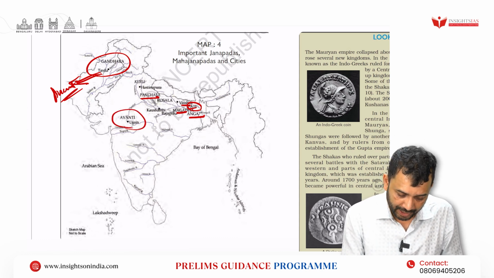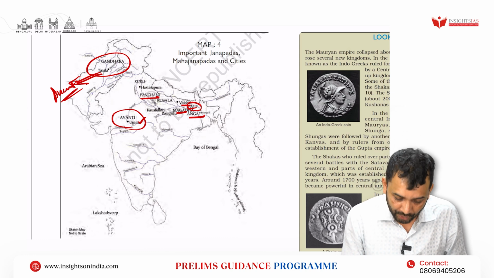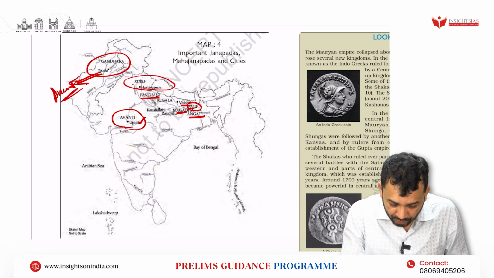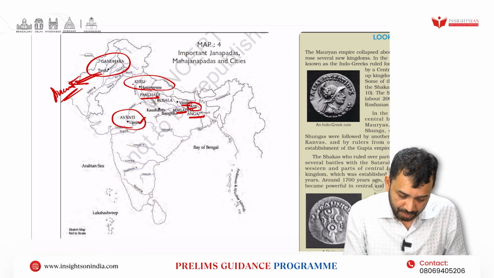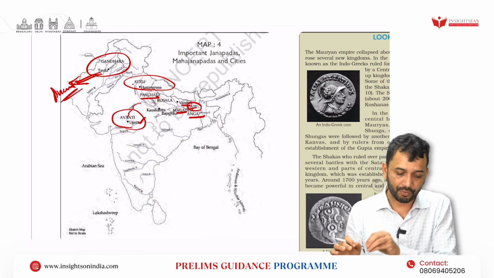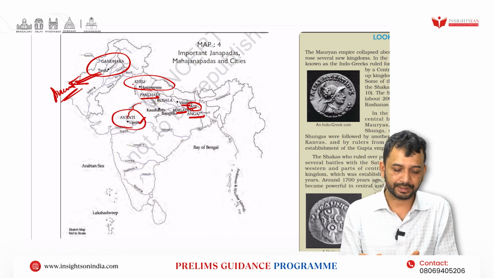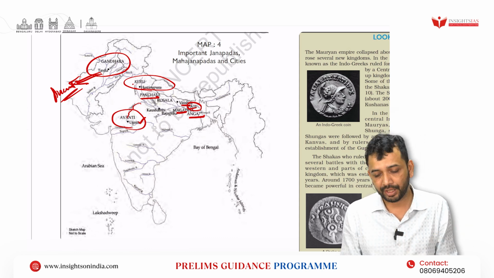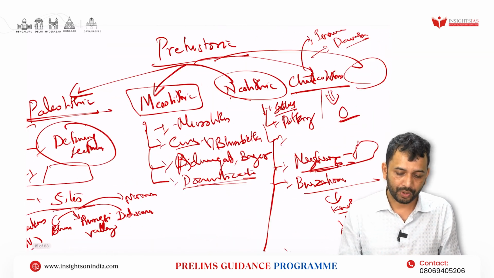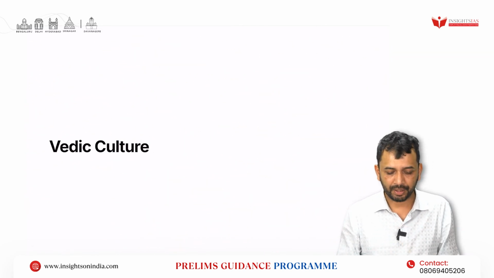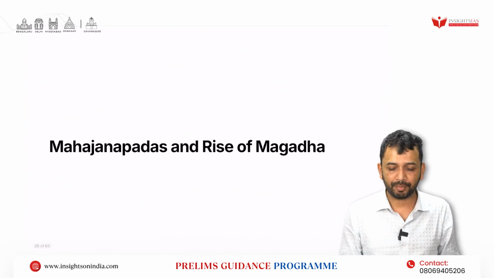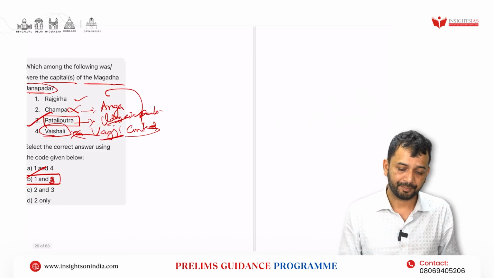Avanti, as I told, the capital was Ujjain, right? Similarly Kuru, that is Hastinapur. Once you look at it, they have also been given the important rivers, so the broader understanding will help you. Even if you have not read the river properly, it will still help you to understand because of the idea about their location, right? Along with that, what you are supposed to do is know all the Mahajanapadas and their location on the map. Visualizing through the map will help you to understand this, right?